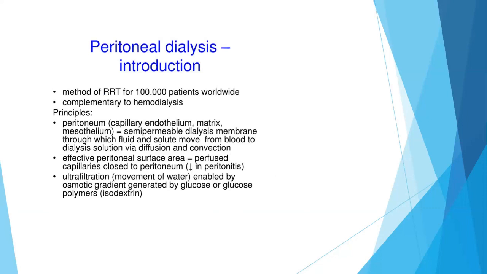So peritoneal dialysis is a method of renal replacement therapy. The peritoneum has a capillary endothelium matrix and mesothelium, which acts as a semi-permeable dialysis membrane through which fluid and solutes move from blood to the dialysis solution via diffusion and convection. The effective peritoneal surface area equals the perfused capillaries close to the peritoneum, which is decreased in peritonitis, and there is a defect in peritoneal dialysis in case of peritonitis. The ultrafiltration, that is the movement of water, is enabled by the osmotic gradient generated by glucose or glucose polymers, also called icodextrin.